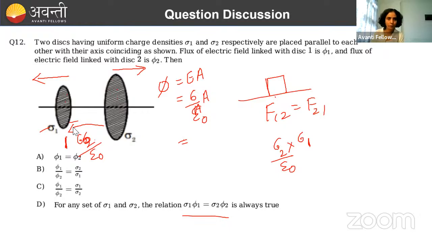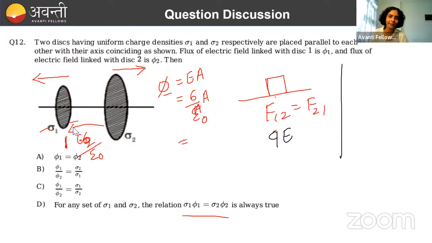And what I'm going to do? Yes. So sigma by epsilon naught into area. And here you see sigma by epsilon naught. So this can be equal to phi by A1. Okay. This can be equal to what? Sigma. What I'm doing? Oh my God. I just wanted to relate those things. F equal to Q. Yes. Force equal to Q into E होगा ना? Yes. So मैंने वो गलत किया शायद. After certain time, my mind stops working. QE होगा ना? Force का value.